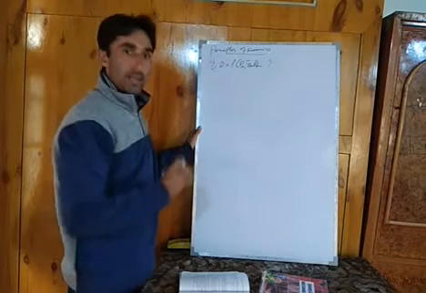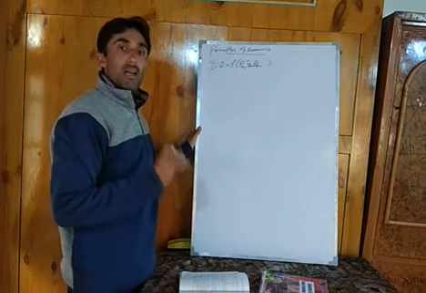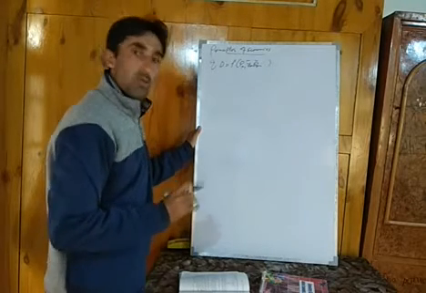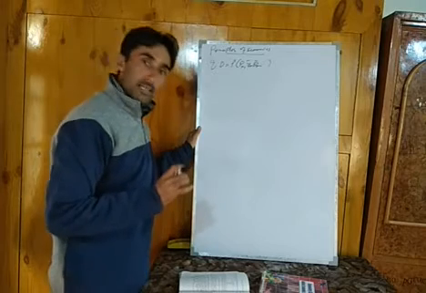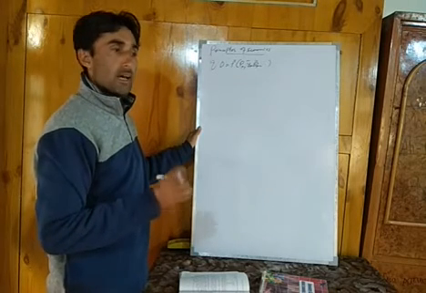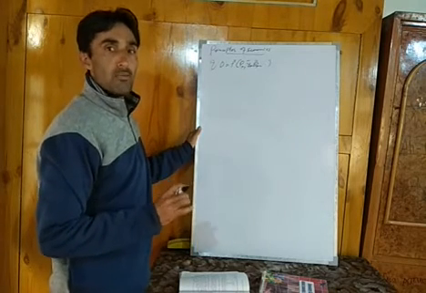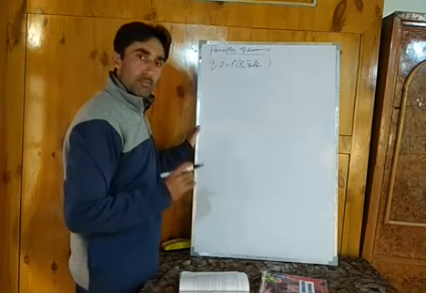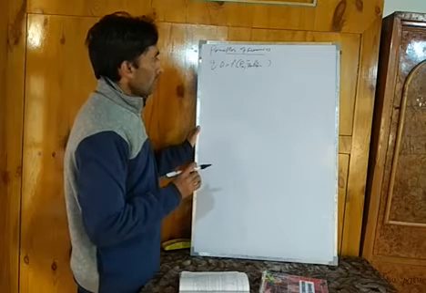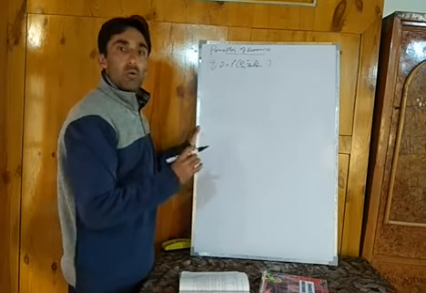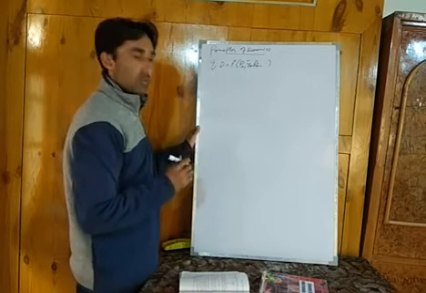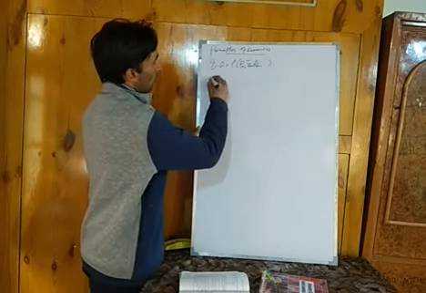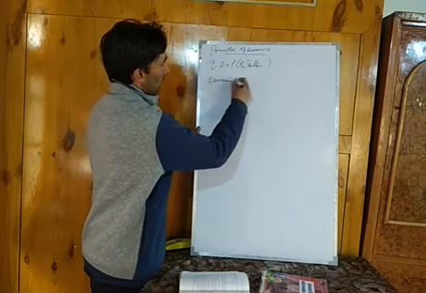So today we will prove the law of demand with the help of a schedule and diagram. How Marshall has explained or proved the law of demand with the help of a schedule and diagram in his book Principles of Economics. We will first draw a table, a schedule which shows a relationship between price and quantity demanded.